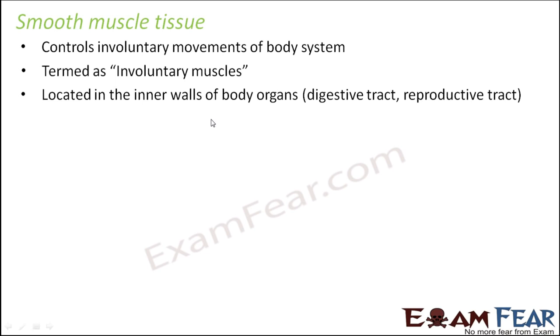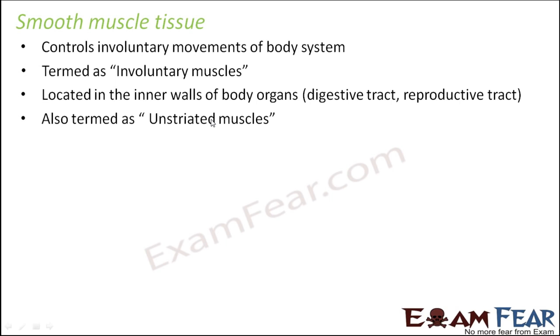This movement occurs in the food pipe as well as in the stomach as well as the intestine. This happens because of the presence of these smooth muscle tissues on the walls of the digestive tract. And these muscle tissues are capable of performing peristalsis. Similarly, these types of muscle tissues are also present inside the reproductive tract, which helps in the movement of the gametes.